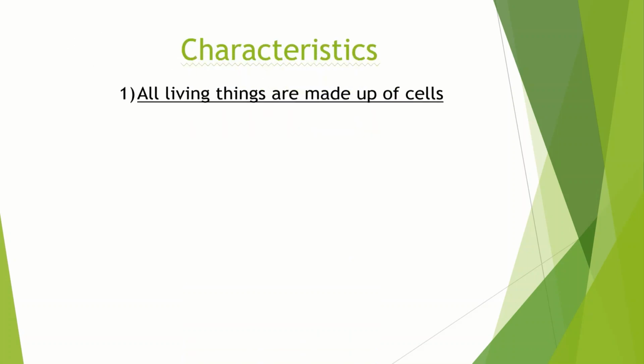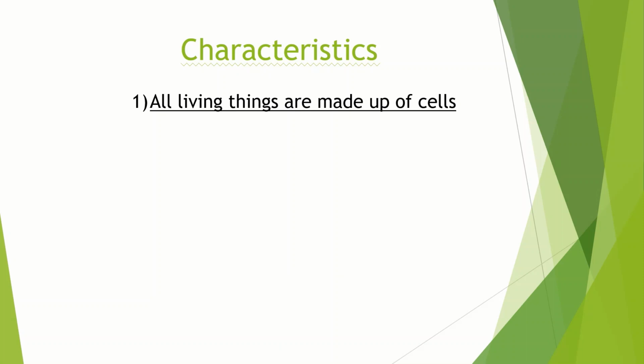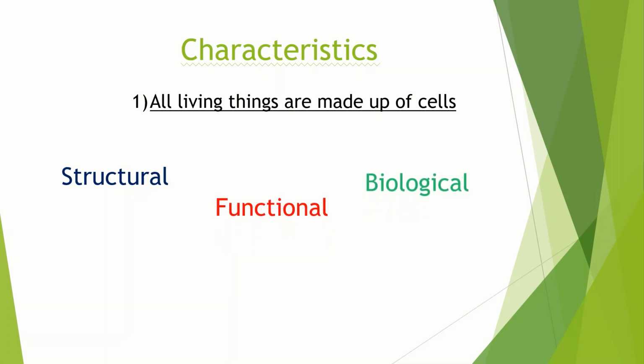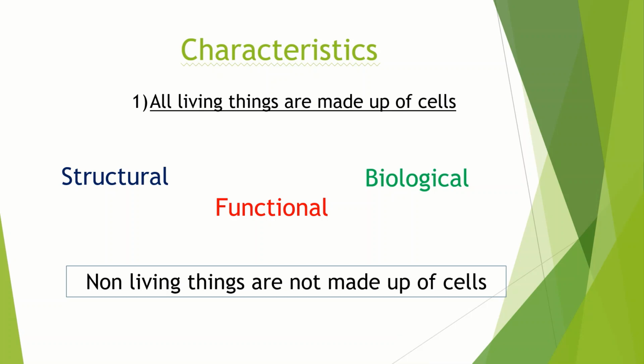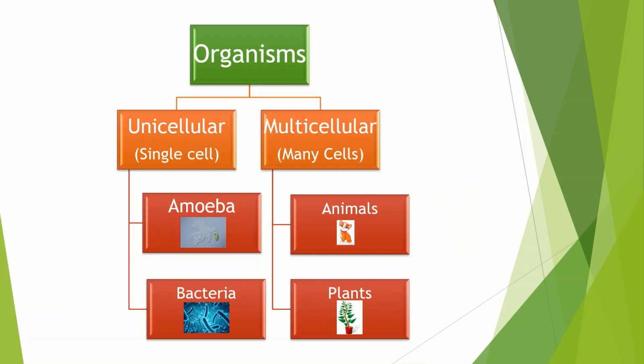The first characteristic feature is that living things are made up of cells. Cell is the basic structural, functional, and biological unit of life. All living things are made up of cells, and our body consists of millions and billions of cells. All cells contain a nucleus.